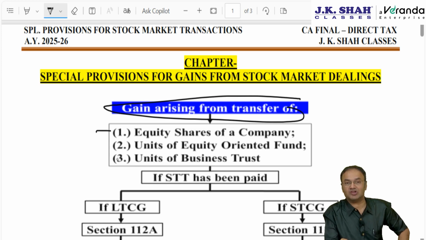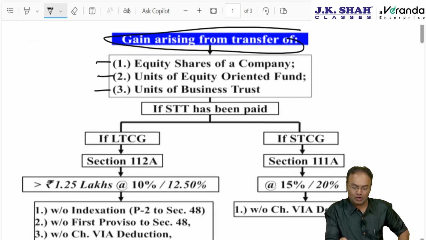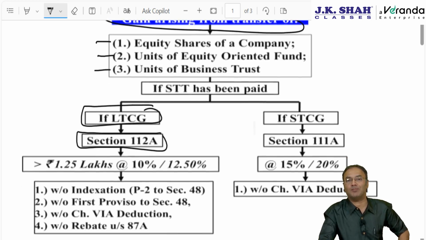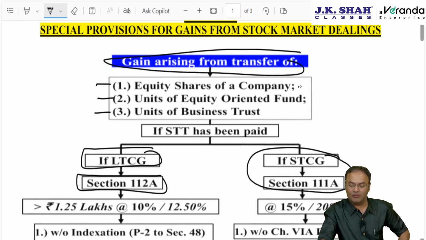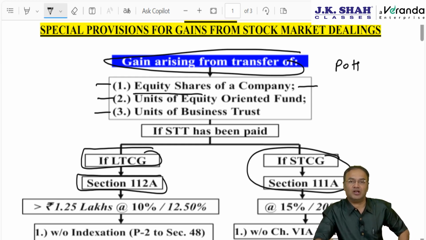Which three assets? Equity shares of a company, only equity shares, units of equity oriented fund, or units of business trust. If it is a long-term capital gain, then section 112A will be applicable. If it is short-term capital gain, then section 111A will be applicable. For equity shares, naturally they have to be listed, then only securities transaction tax is possible. These two special rate sections are applicable only if STT, securities transaction tax, is paid.